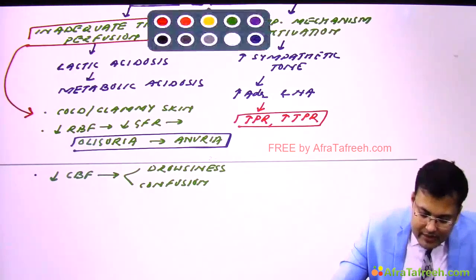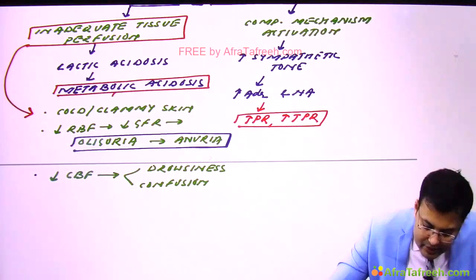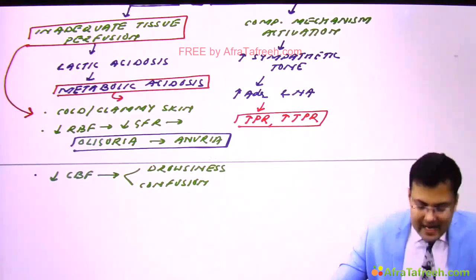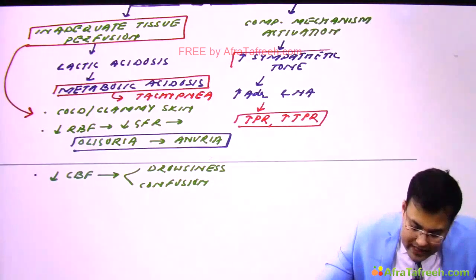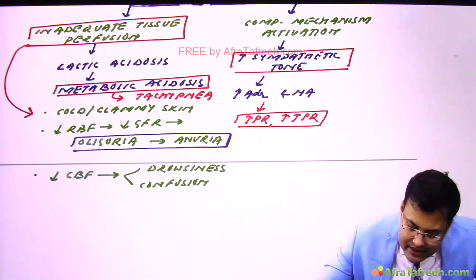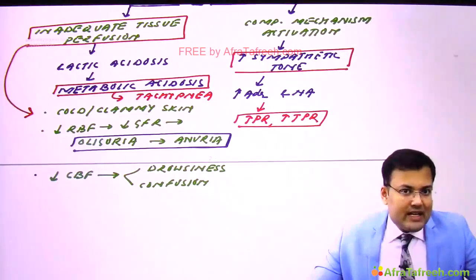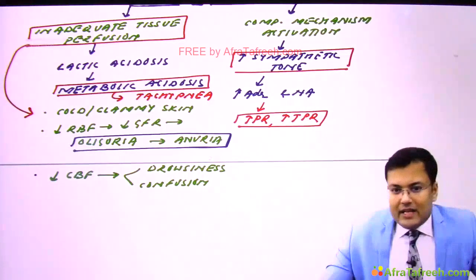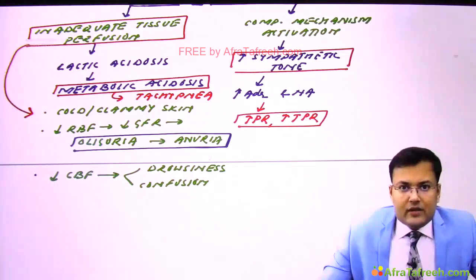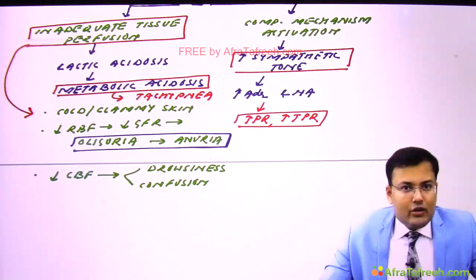Okay, now see, patients are having metabolic acidosis, and because of this metabolic acidosis, the patient is having tachypnea. Now another problem, these patients have increased sympathetic tone. So here there is increased pulse rate, means patient is having tachycardia. These patients are having weakened 3D pulse. Because of activation of sympathetic tone, increased release of adrenaline and noradrenaline, these patients are having sweating also.